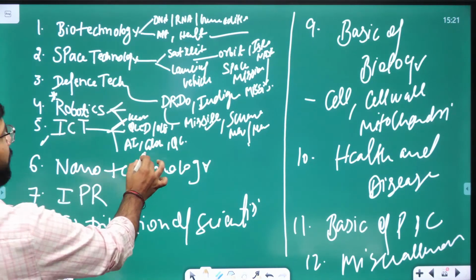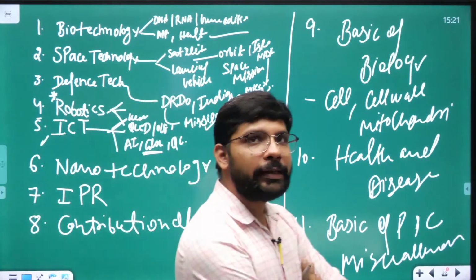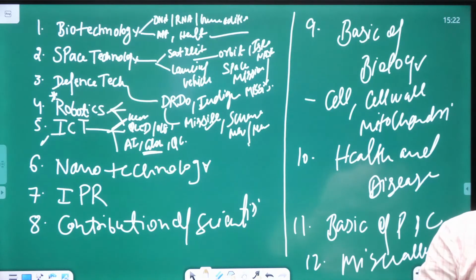Okay, cloud computing. After AI, it's written cloud computing. So you can divide the science and technology into these 12 categories. आप note down कर लीजिए, उसके बाद we can start.